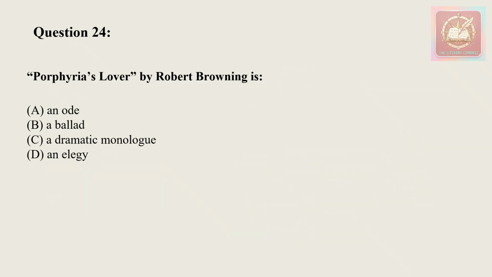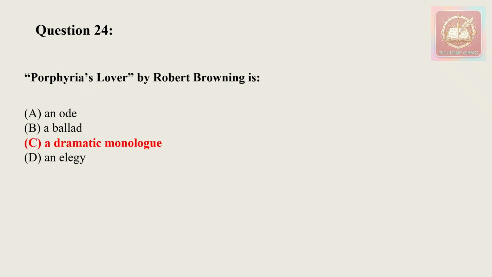So, Porphyria's Lover by Robert Browning is option A, an ode, option B, a ballad, option C, a dramatic monologue, or option D, an elegy. So, we all know that Robert Browning is most famously associated with the dramatic monologue. So, the correct answer will be option C, dramatic monologue.